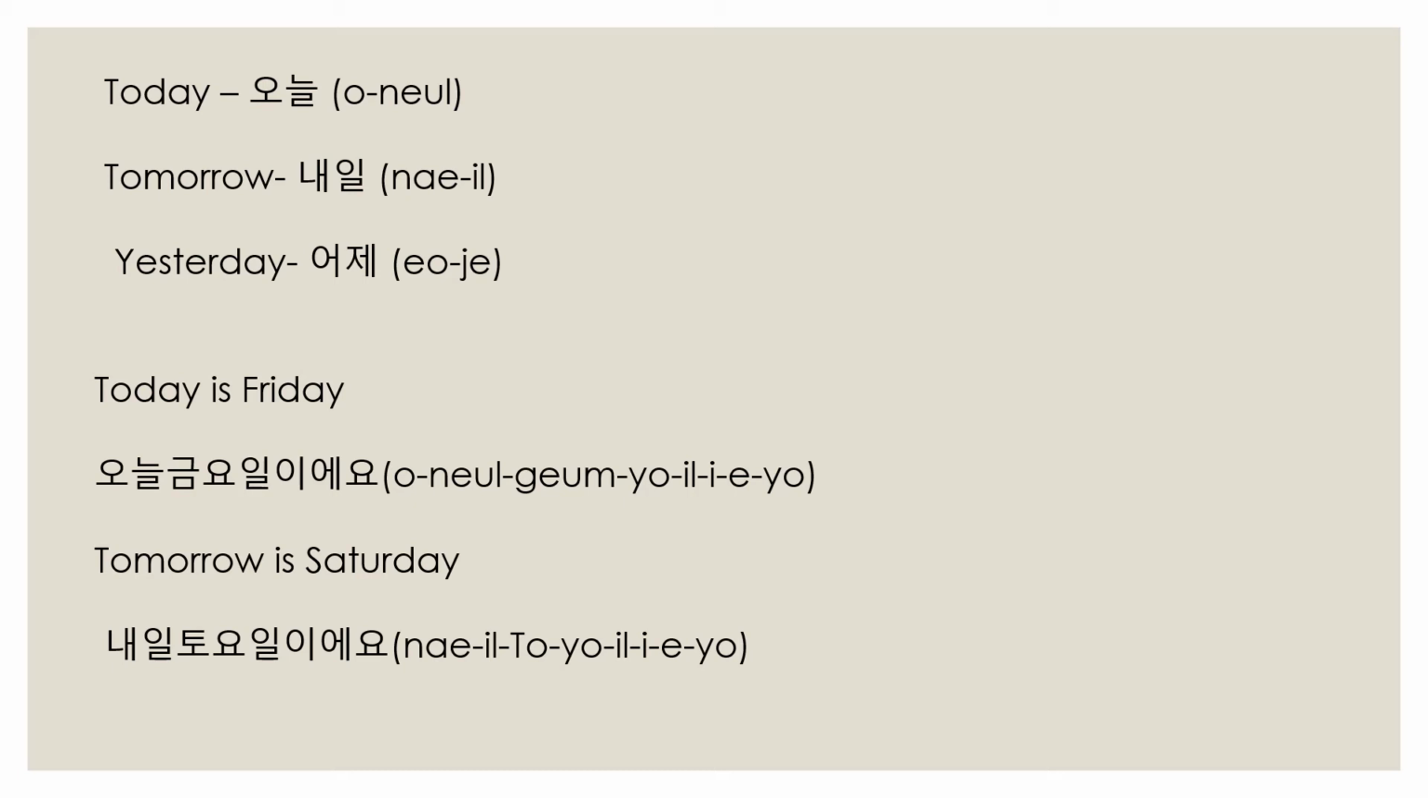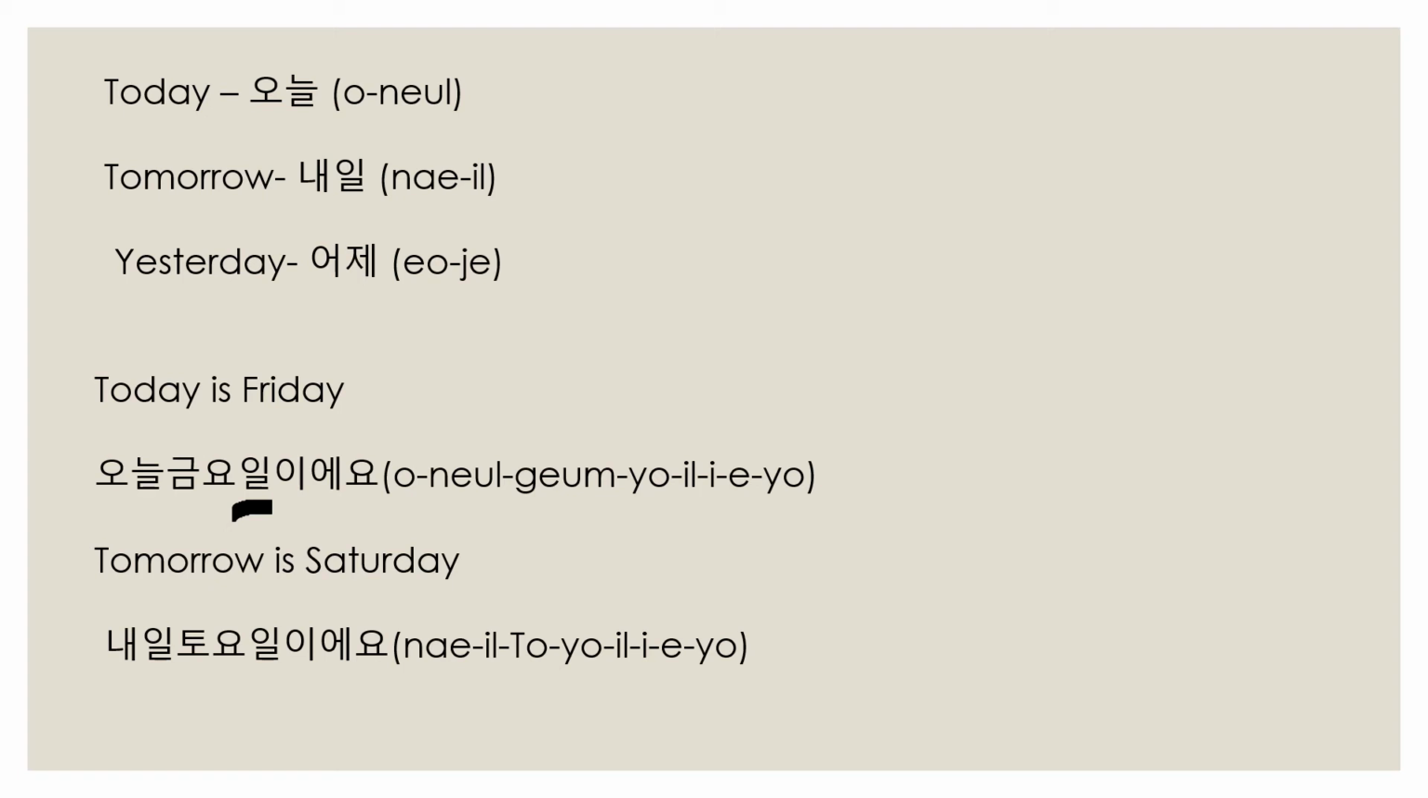So today, what is today in Korean? Onul. Friday is gumyoil. Now gumyoil, see this syllable. This syllable ends with a consonant. So if the syllable ends with a consonant, it should be followed by EAO.